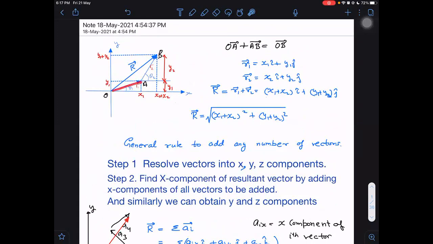Now components are nothing but like if I have a line here, its X component will be by taking a perpendicular on the X axis. That will be the X component. By taking a perpendicular on the Y axis, that will be the Y component. Or I can simply say in short form that